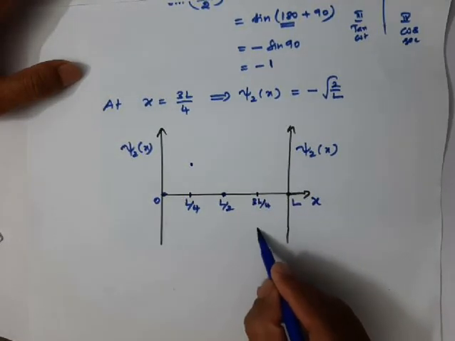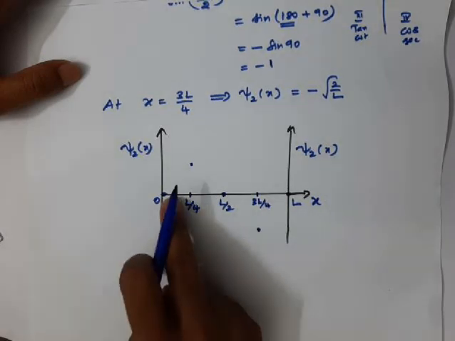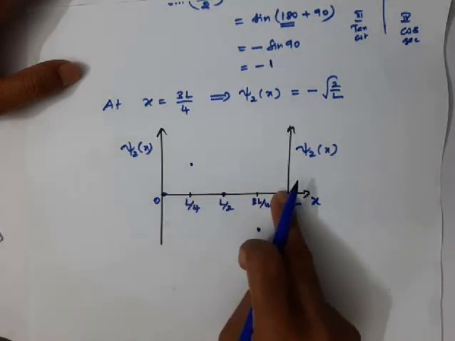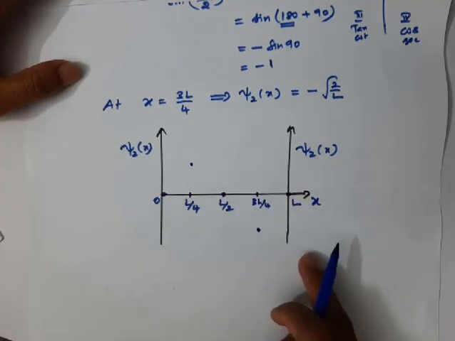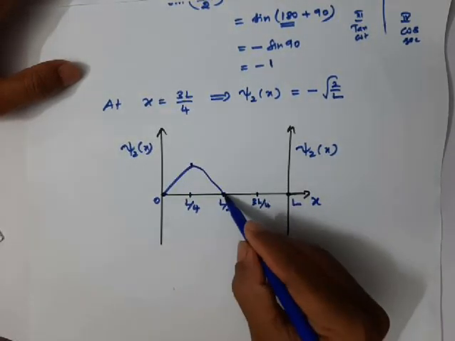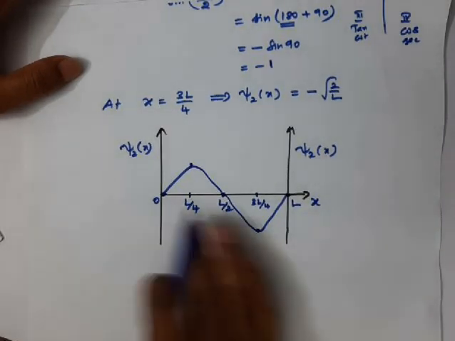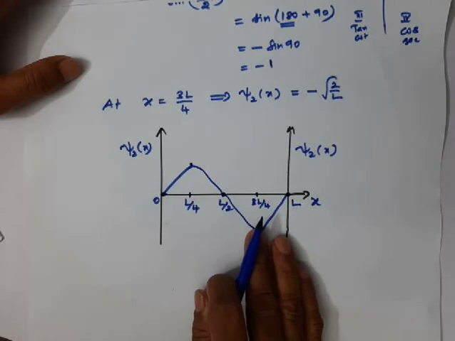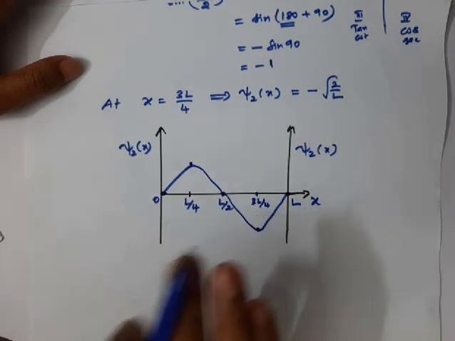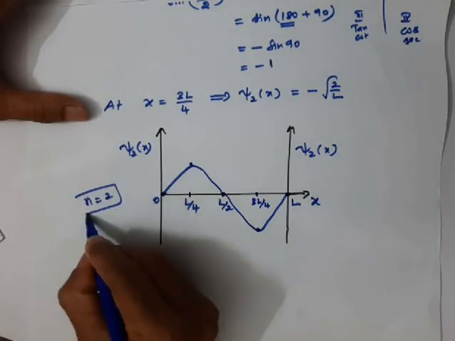Therefore, the value is supposed to be here. If you calculate wave functions for different values of x and plot, you'll get a graph which appears like this. So this is the nature of the graph for the particle in the first excited state, that is the n is equal to 2 state.